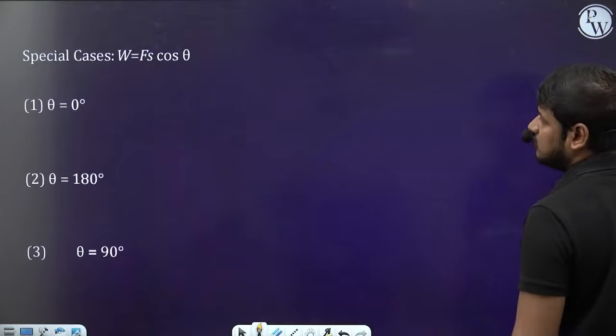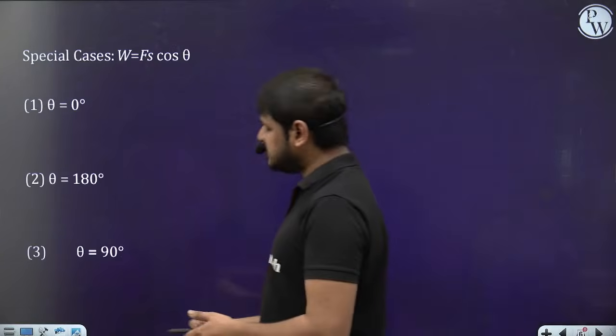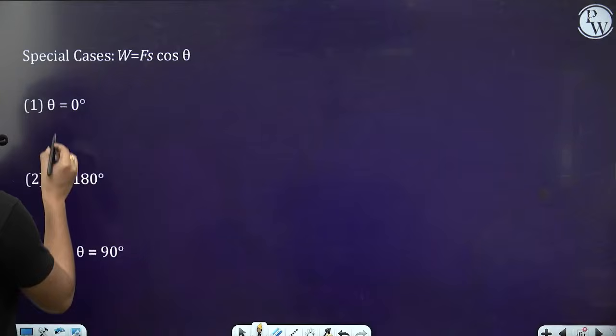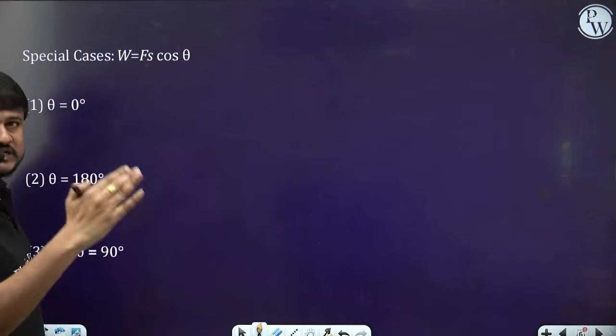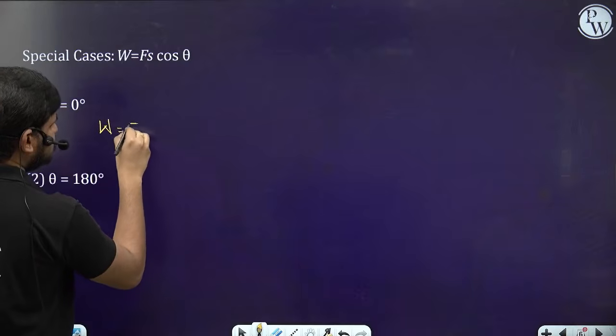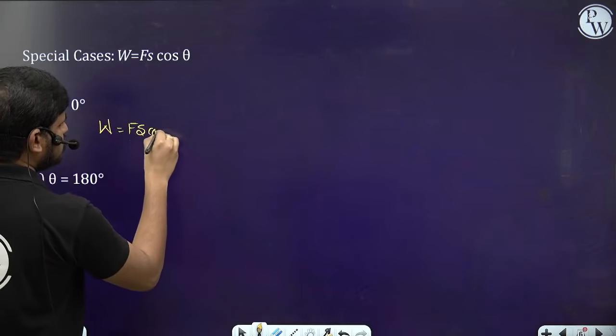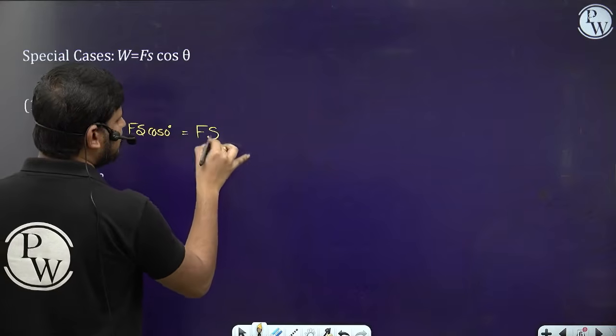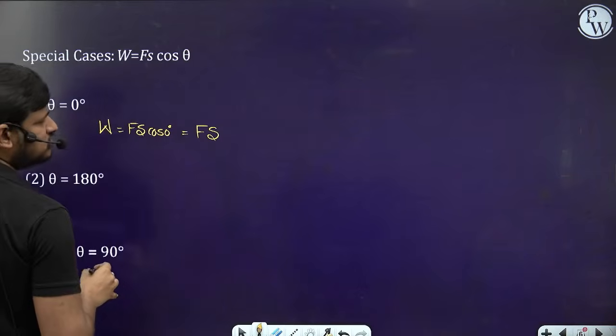Okay? Chalo. So what are the special cases now? Work done is equal to Fs cos theta. If the angle between the force and displacement is 0, then the work done will be equal to Fs cos 0. The cos 0 value is 1, so the work done is equal to Fs.